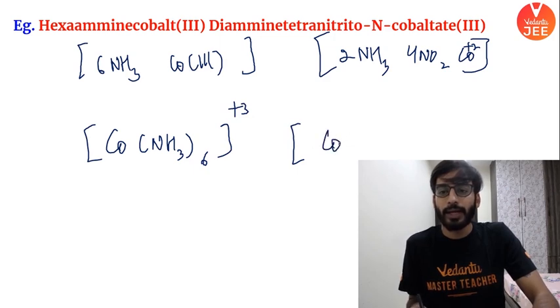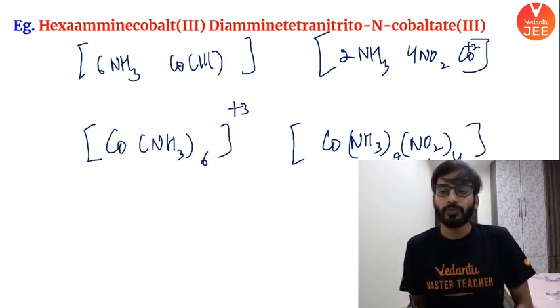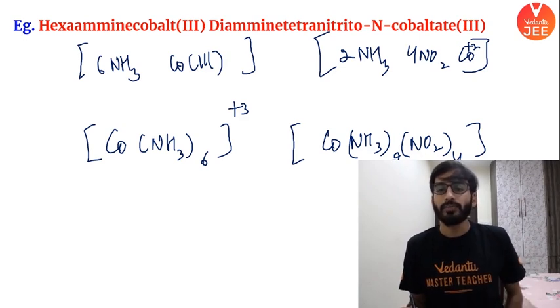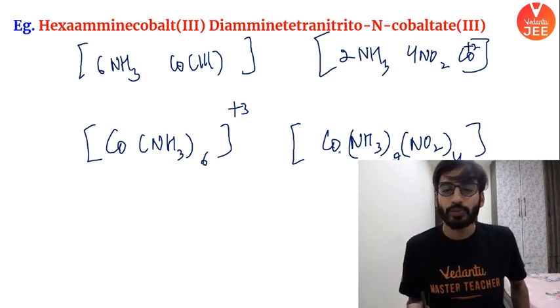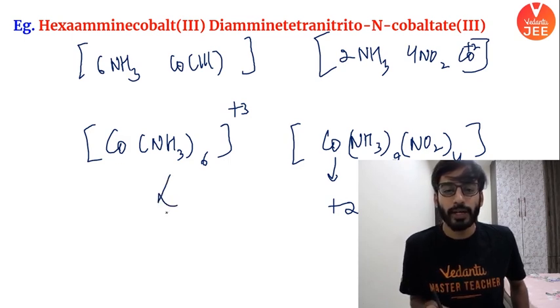Cobalt. Then you will have ammonia twice. Then you have nitrito 4 times. And here overall charge, check this out, +2 is coming because here -4. Let's write down, this is -4, this is +2, right? And here total charge will become 2. I'm just writing the mod of it. Here it is 3. So cross multiply this.